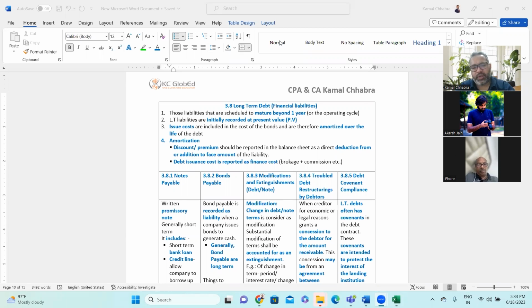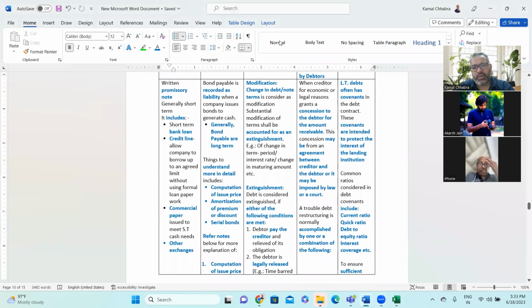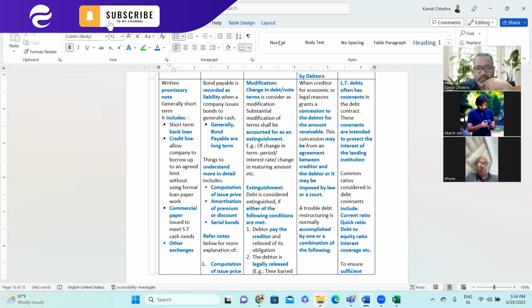So here first we will be understanding what is modification. Modification includes change in debt, right? The change in debt may be on account of change in scope, that means the amount has increased or decreased, or the period has increased, or the interest rate has increased or decreased, any such things. Anything resulting in a change in the inflow and outflow of cash on account of that debt is called modification of the debt or note.